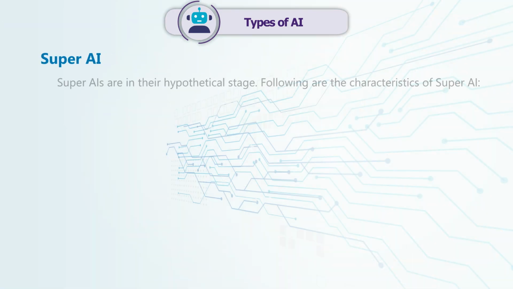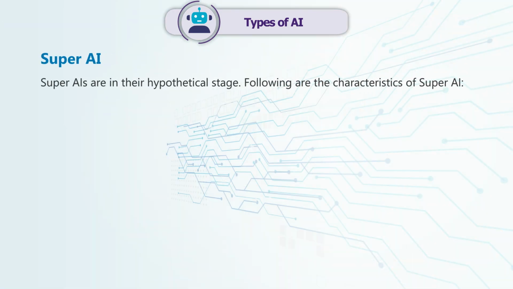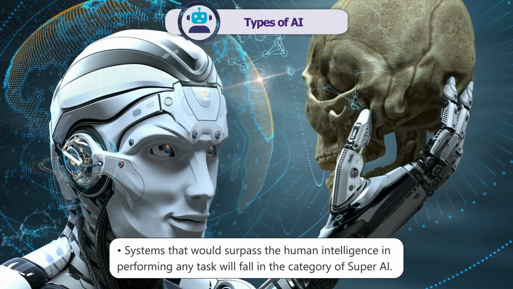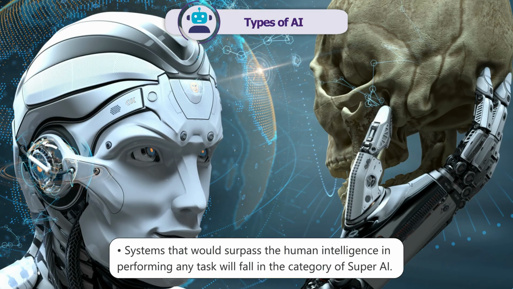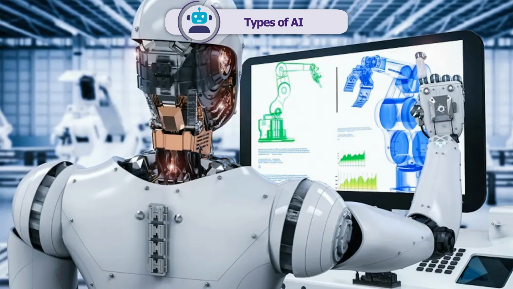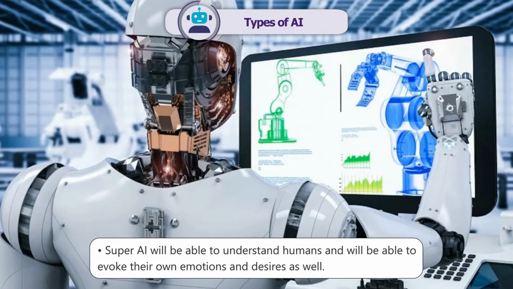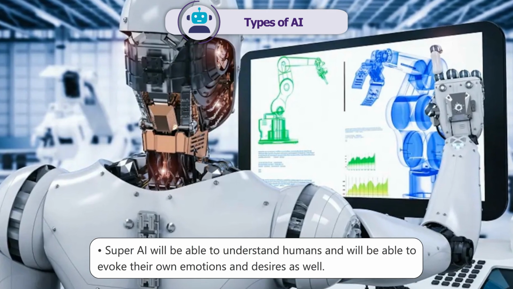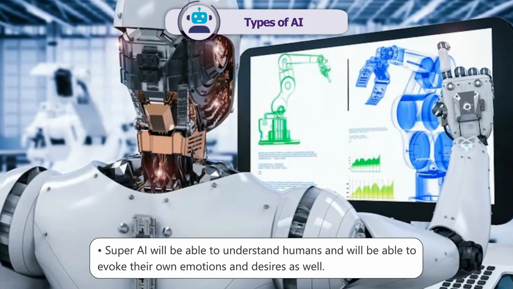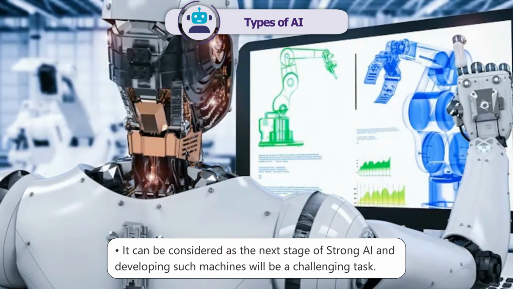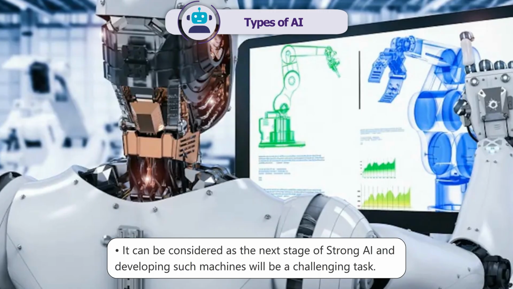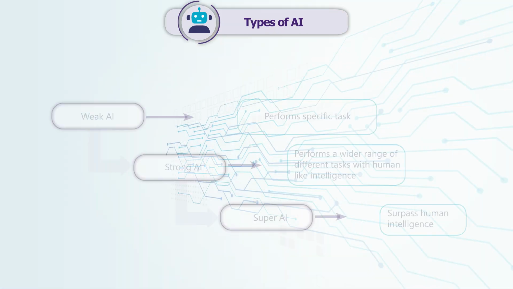Super AI. Super AIs are in their hypothetical stage. The following are the characteristics of super AI. Systems that surpass human intelligence in performing any task will fall into the category of super AI. Super AI will be able to understand humans and evoke their own emotions and desires as well. It can be considered as the next stage of strong AI, and developing such machines will be a challenging task.